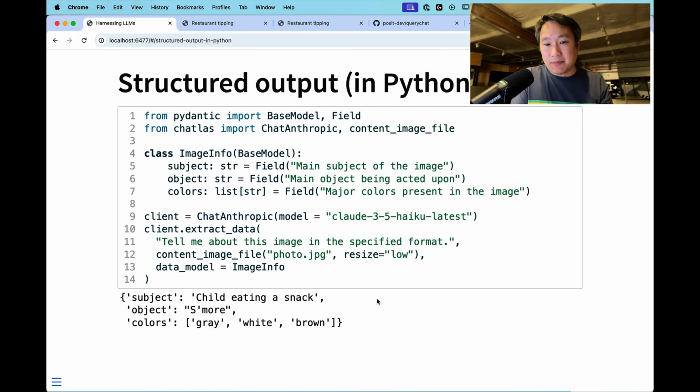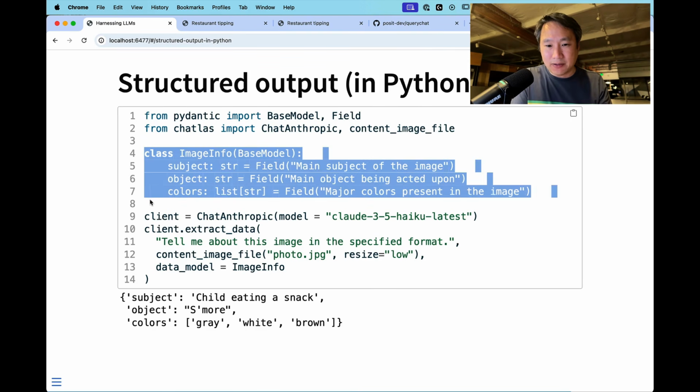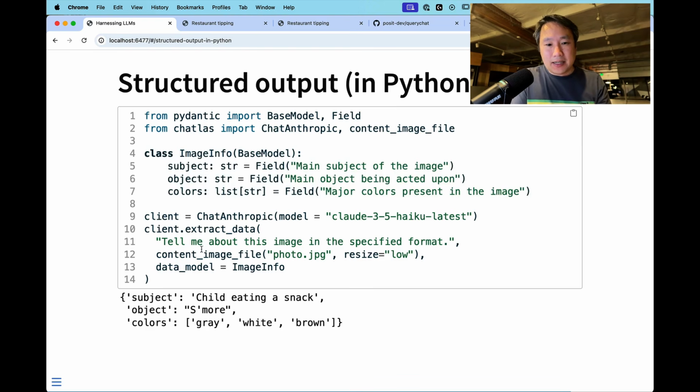And this is what it looks like in Python. It looks a little bit different here. We're using a package called Pydantic, which is a de facto standard in the Python world. And we call extract data instead of chat and tell it this is the shape of data that we want. And yeah, instead of getting a string, you get back some JSON that is very easy to use from code.